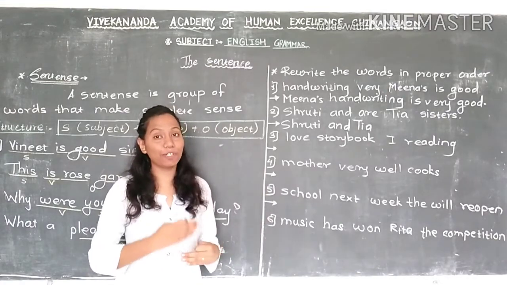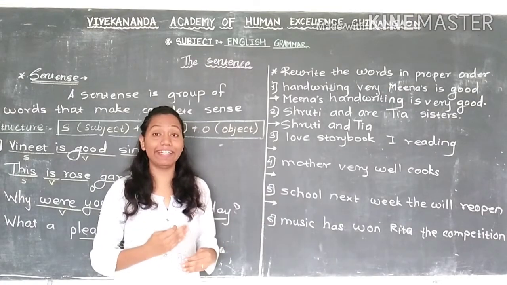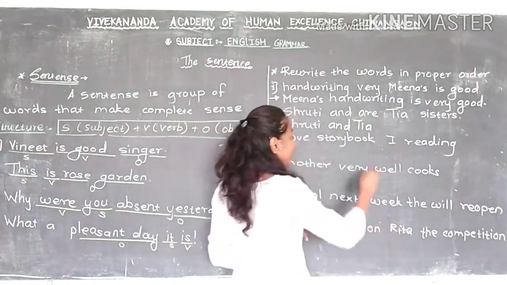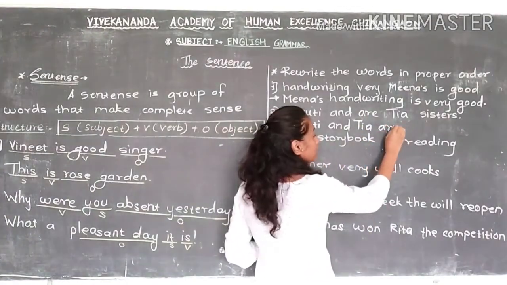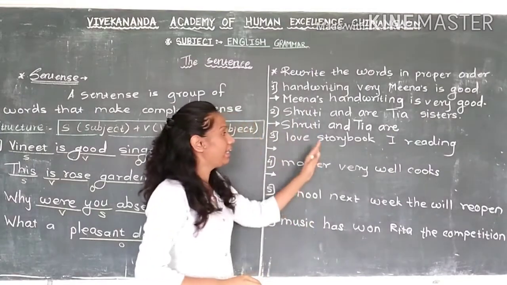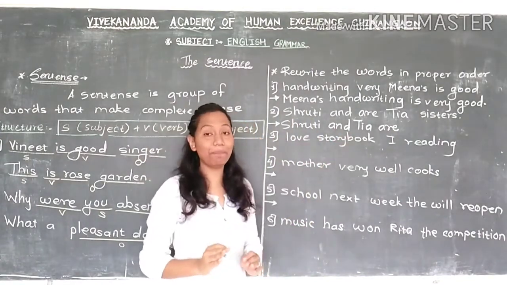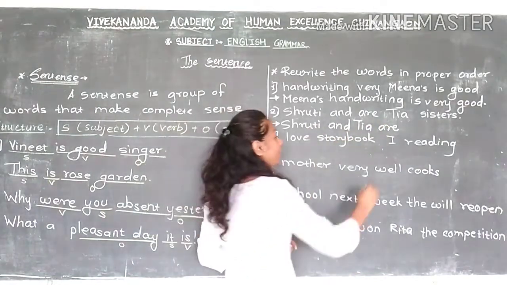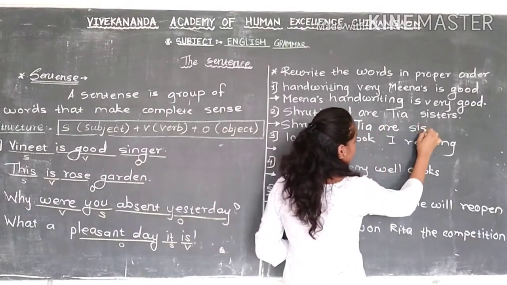Then after the subject what are we writing? We are writing the verb. Here are is a helping verb. That we will write after the subject, are. Shruti and Tia are. Then the remaining part. Which word remains now here? Sisters. We will write here, sisters.